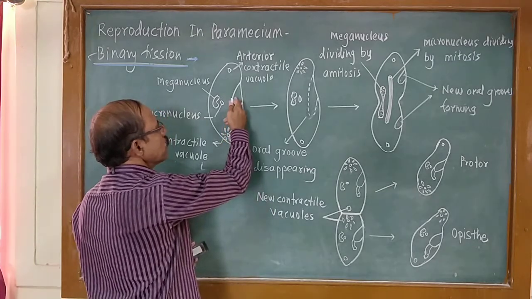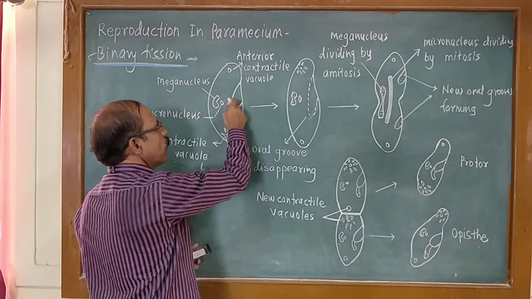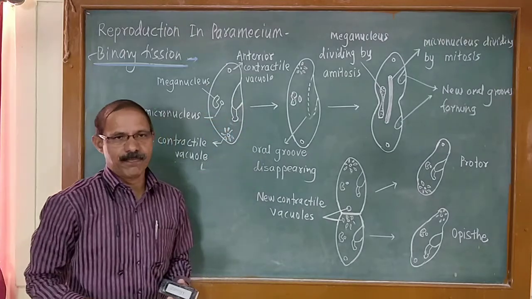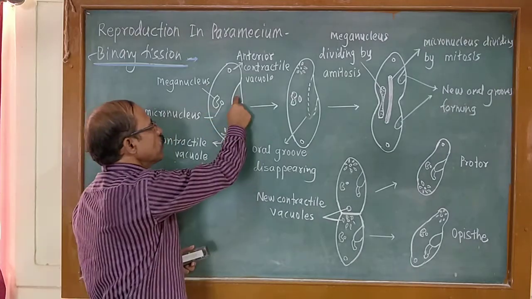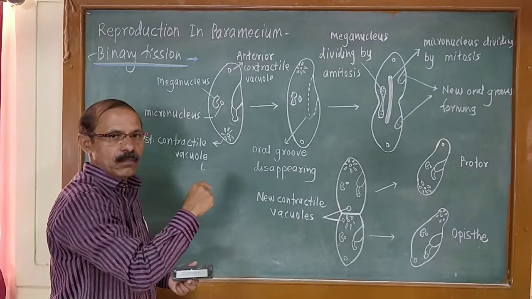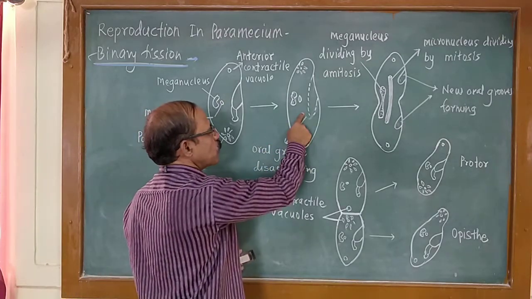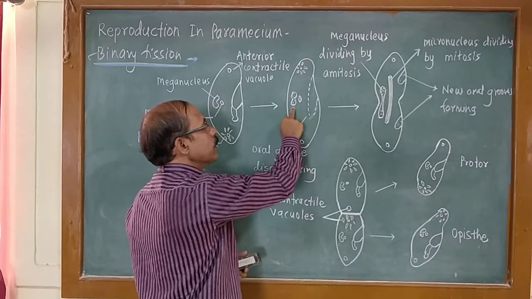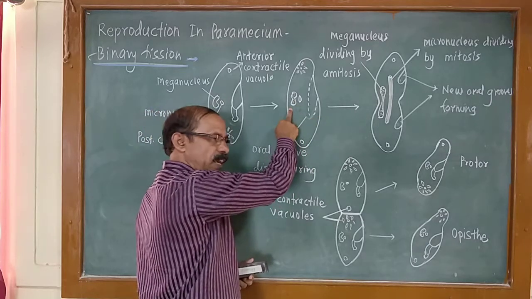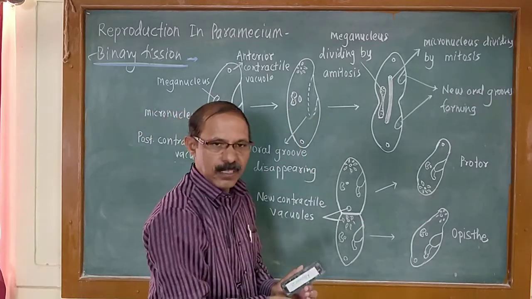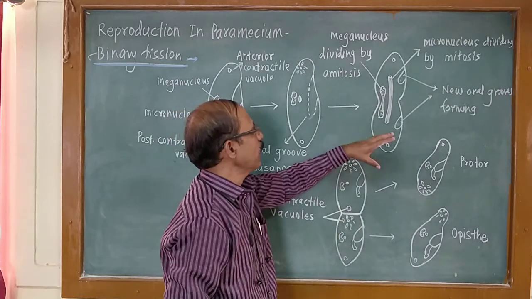At the beginning, the oral groove starts to disappear. Here you can see the oral groove disappearing. Then the micronucleus divides, and the meganucleus divides. After the division of the micronucleus and meganucleus,